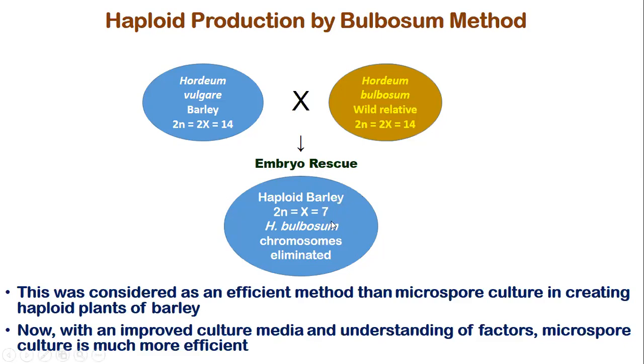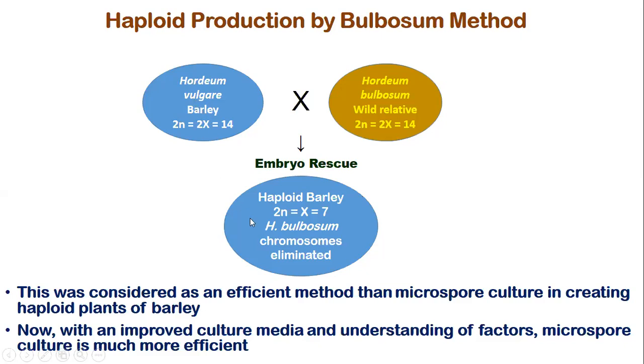These chromosomes get eliminated because Hordeum vulgare was used as the female parent and bulbosum as the male parent, and the female cytoplasm did not support the chromosomes of bulbosum. Ultimately they get a haploid plant with only 7 chromosomes of Hordeum vulgare.